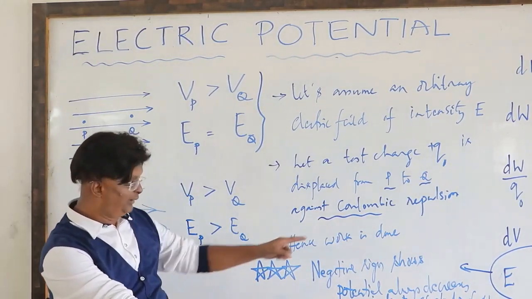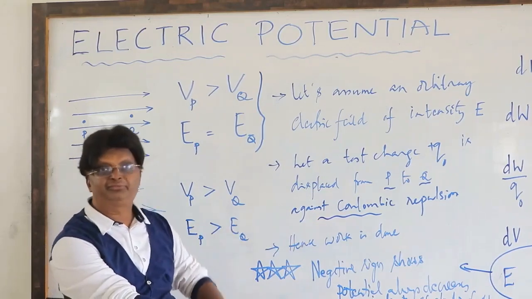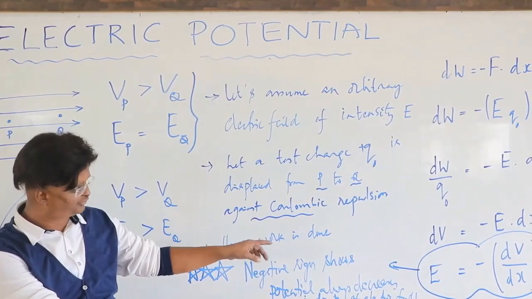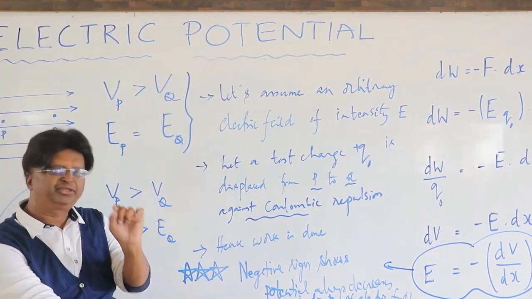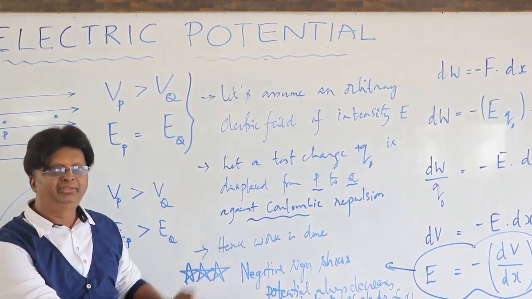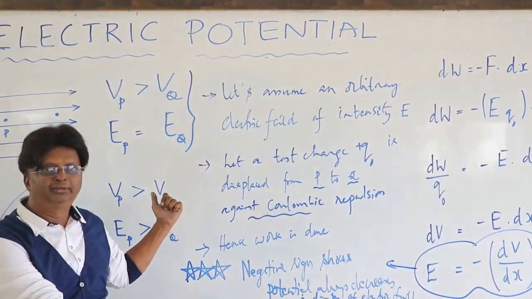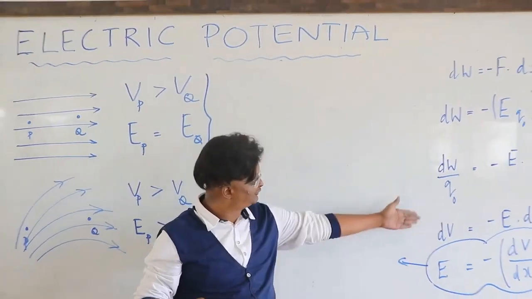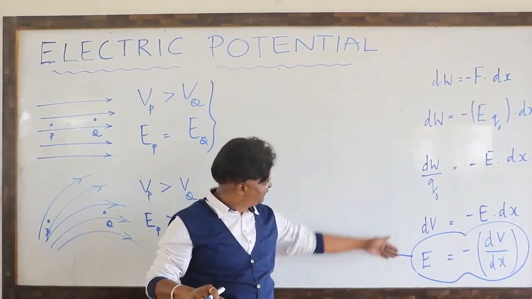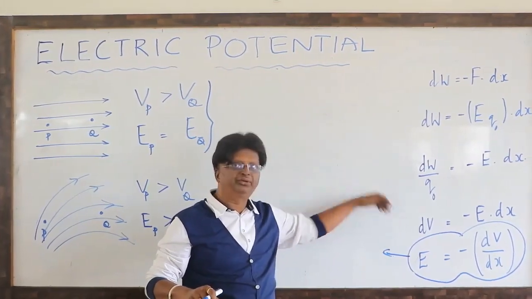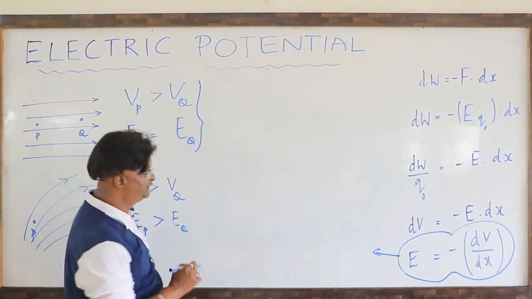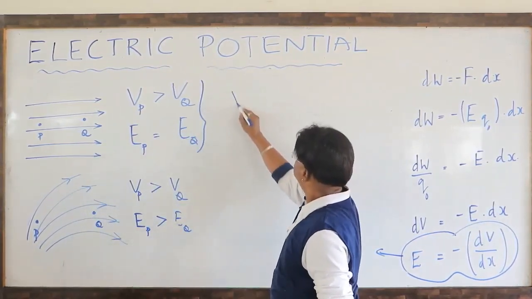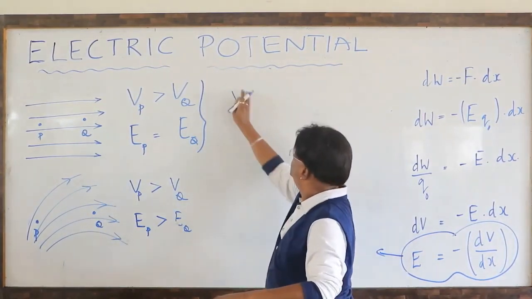Also, since we have given one relation that E is equal to minus dV by dx, let me also show the same result, but with a small difference. What is that? Next board I will show you. This expression is in the differential form; the previous statement I will show as an integral form.